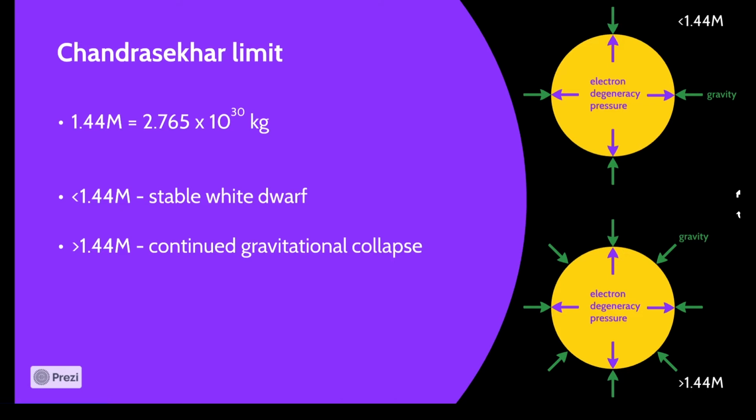The white dwarf will become a neutron star or a black hole if its mass is above 3 solar masses. This is because the star will experience further gravitational collapse, because the internal pressure acting radially outwards will be less than the star's self-gravitational attraction.